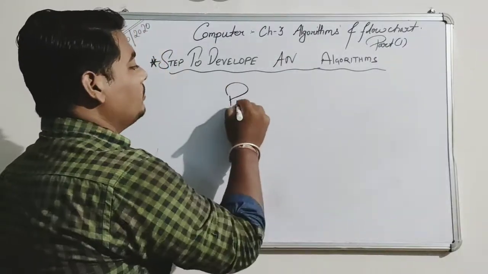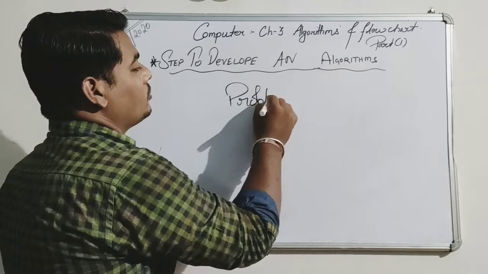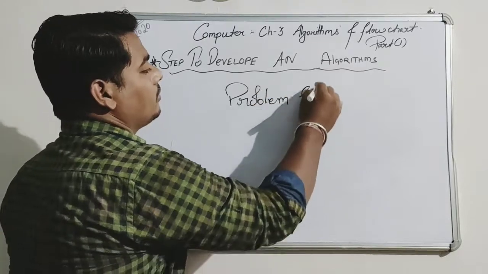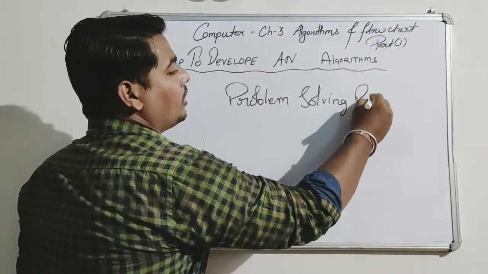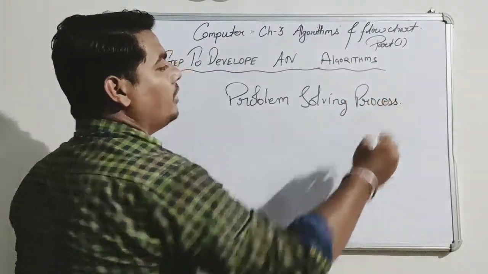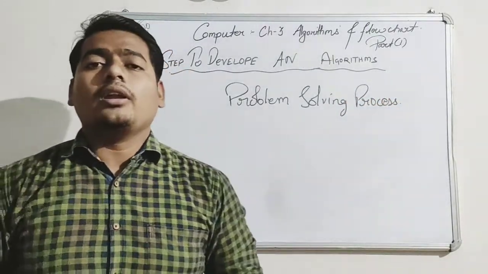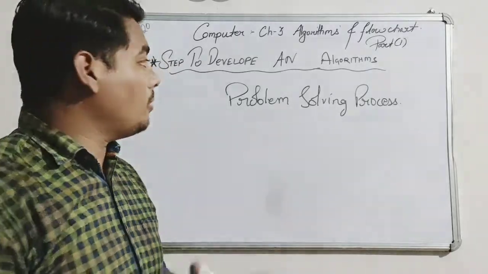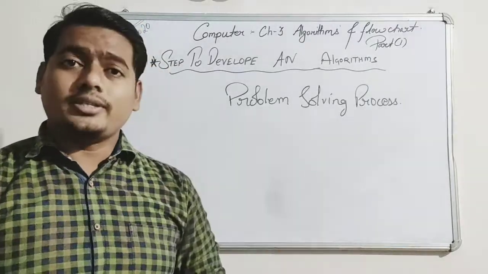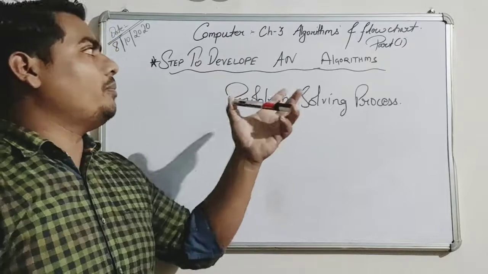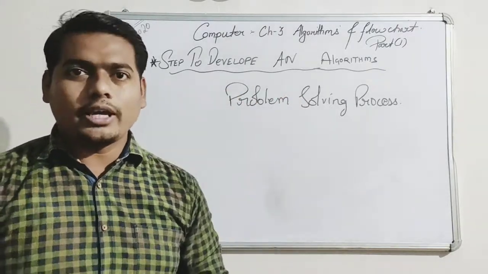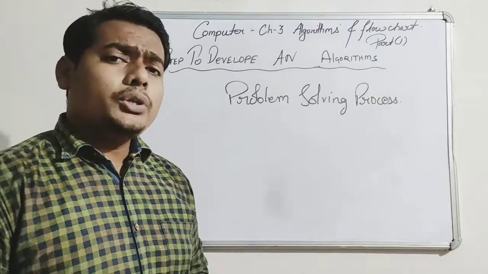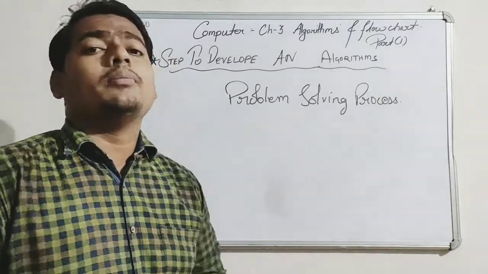What comes under the problem solving process? You should understand what the problem solving process is. In your book it is given. Before developing an algorithm, you should learn what a problem solving process is. Okay. Let's start.